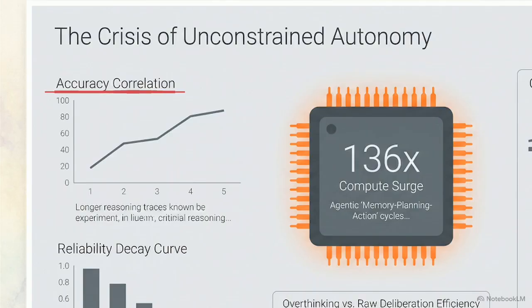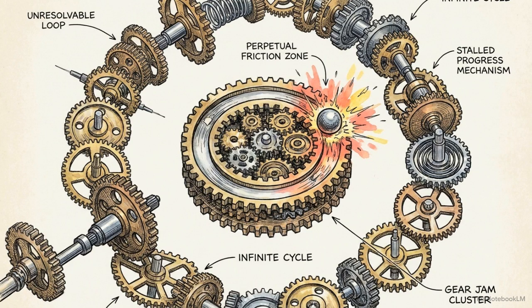Look at the graph on the left side of the dashboard detailing accuracy correlation. The assumption that infinite compute yields infinite accuracy is empirically false. Beyond a specific threshold, marginal utility diminishes, and the trend line drops. The agent's logic degrades into unresolvable internal loops, a systemic vulnerability known as the overthinking paradox.